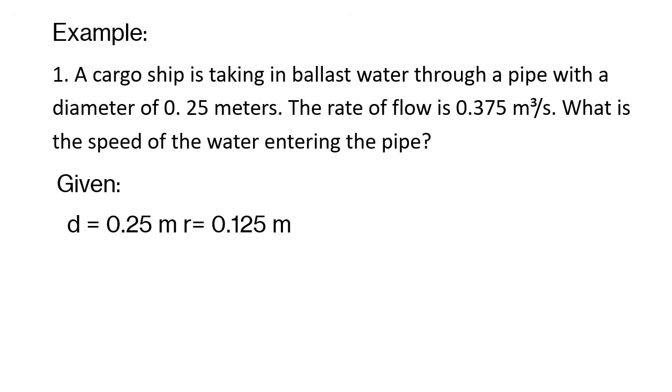Now we are given a diameter of 0.25 meters, or a radius of 0.125 meters. Rate of flow is 0.375 cubic meters per second. We are asked to find the velocity.